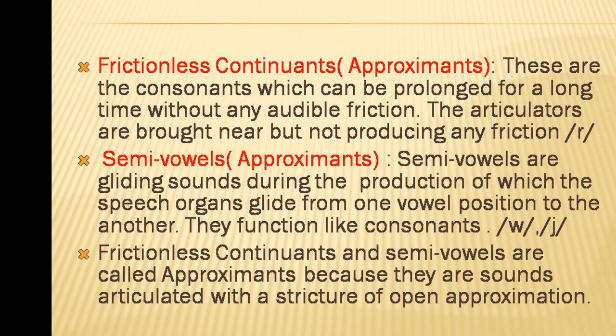The semi-vowels in English are w as in west and y as in yard. In the production of w, the glide is from the tongue position of approximately the vowel oo, w. And for y, the position of the vowel e, y. So here you have to differentiate between the semi-vowel w and the consonant v.